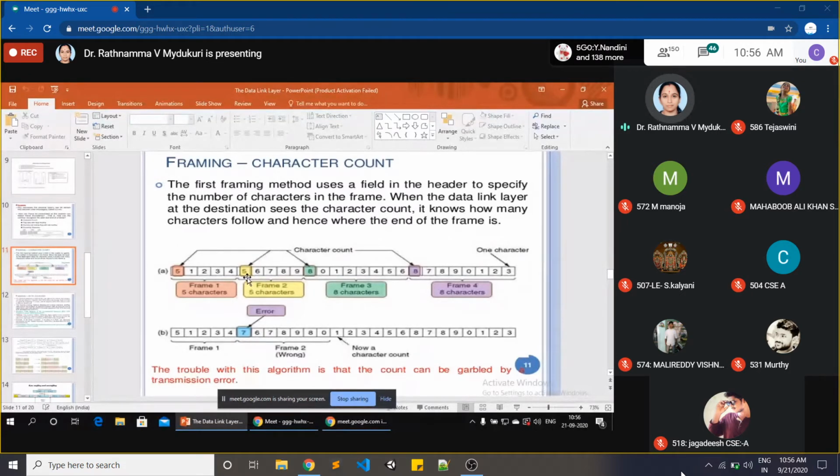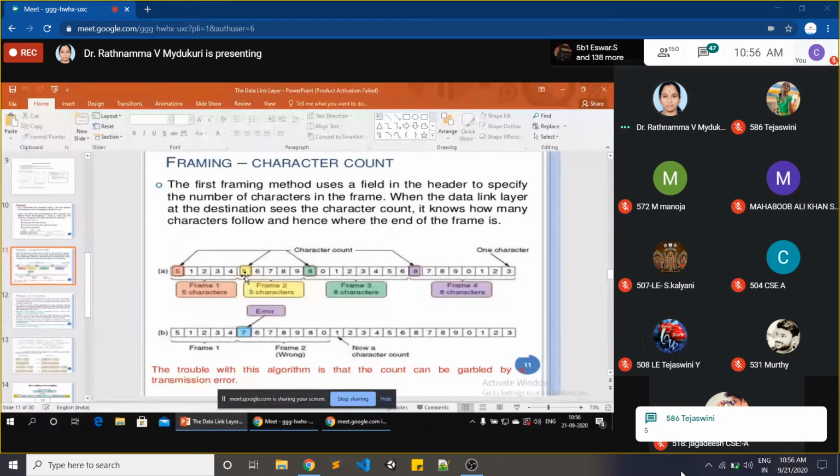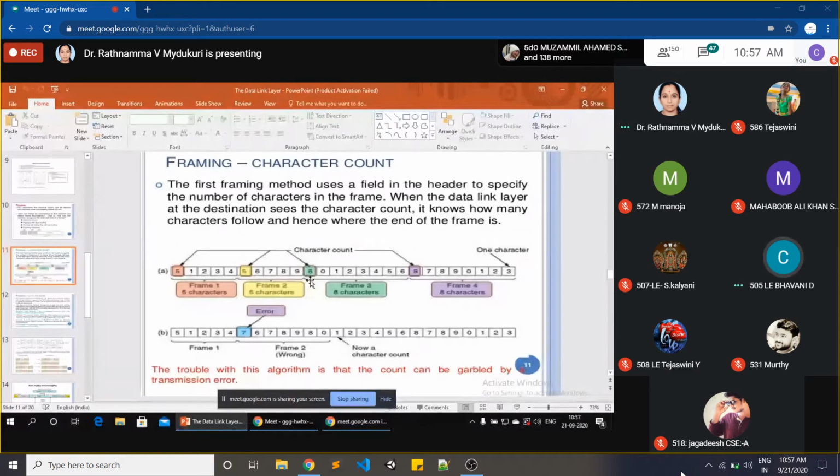It is given with which number here? What is the number? 5, ma'am. Okay. 5 means 1, 2, 3, 4, 5. This is the frame 2. Given with how many characters? 5 characters. Okay. Go for next. What is the number here? 8, ma'am. Very good. 8.